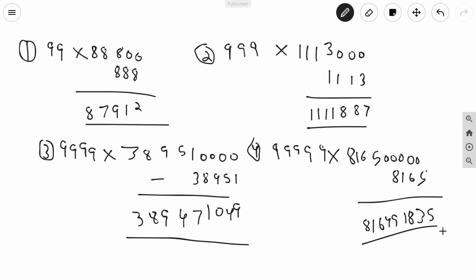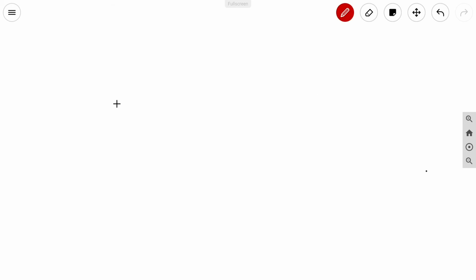I am also going to show one more application of this trick that I have shown now. So let's see that application. What I am going to show now is multiplication with 98, 998, 9998 and so on. So let's take the first example, 98 into 123. There is a little change in that trick, not much.